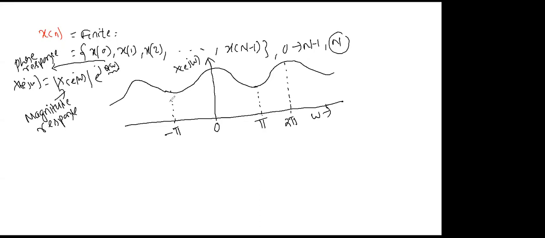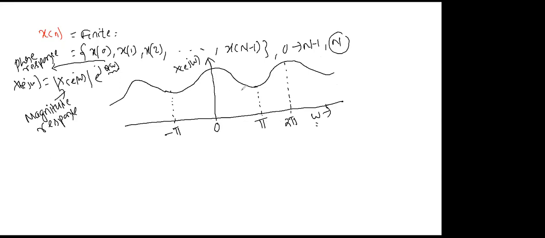Now, the discrete time Fourier transform of any sequence contains a magnitude response and a phase response. If you plot the magnitude response and phase response with respect to omega, it is two individual plots, not a single plot. That is the reason the spectrum is practically not correct. But since you know that X of e to the power j omega is periodic with period 2 pi, to show that part, I have taken it like this.